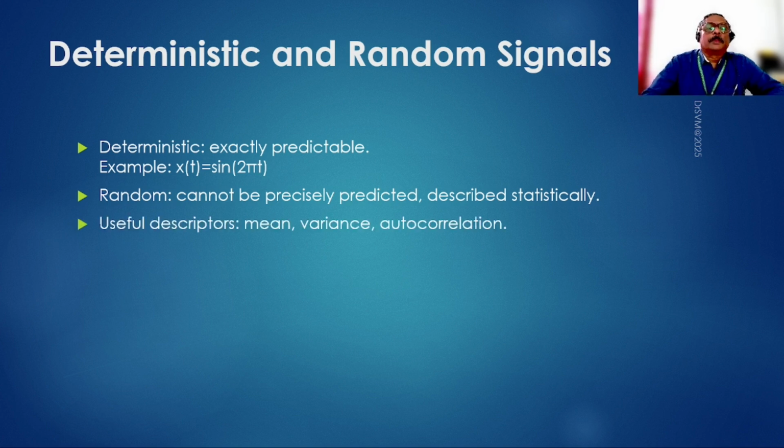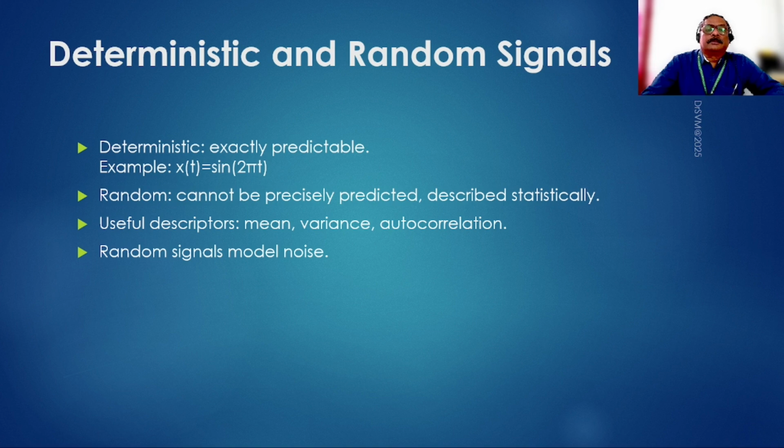but we cannot predict exactly what could happen at any given time in future. So the useful descriptors for any random signal could be the mean of the signal, the variance, which is how much variability there is around the mean, and maybe correlation, autocorrelation, which is how the signal is correlated with itself at different times. So we can use these types of descriptors to describe statistically any random signal.